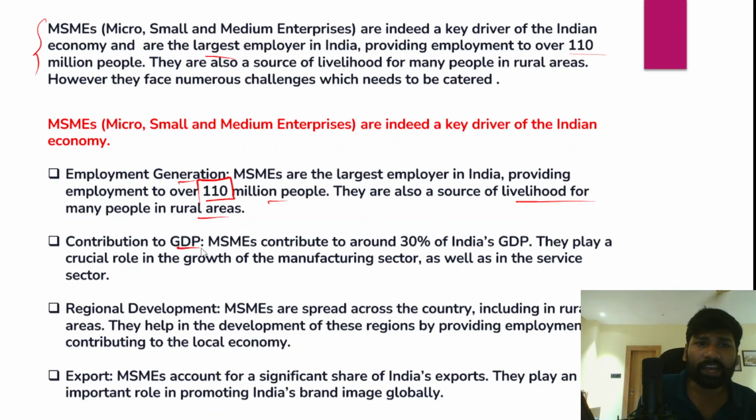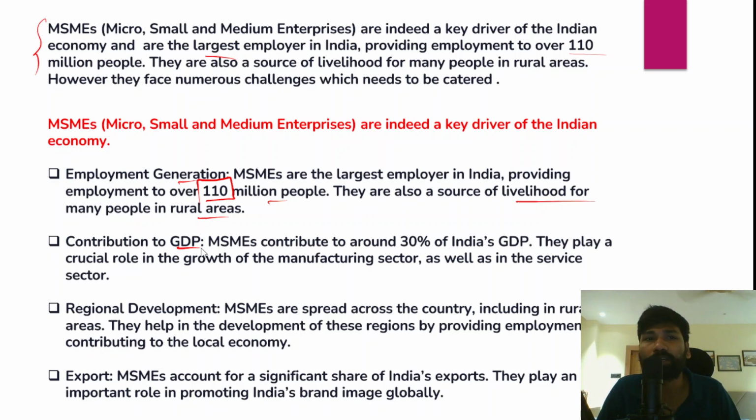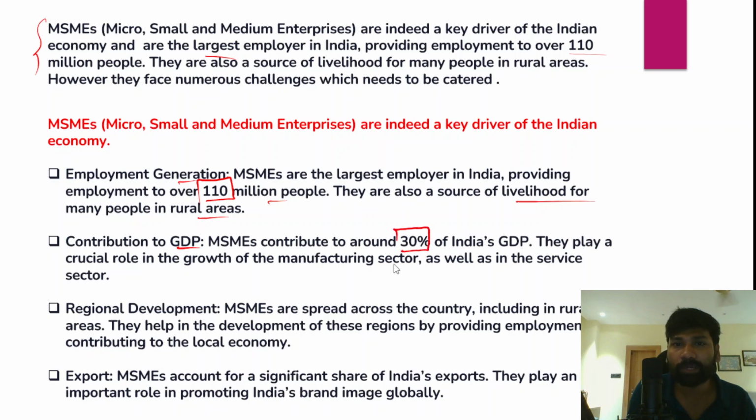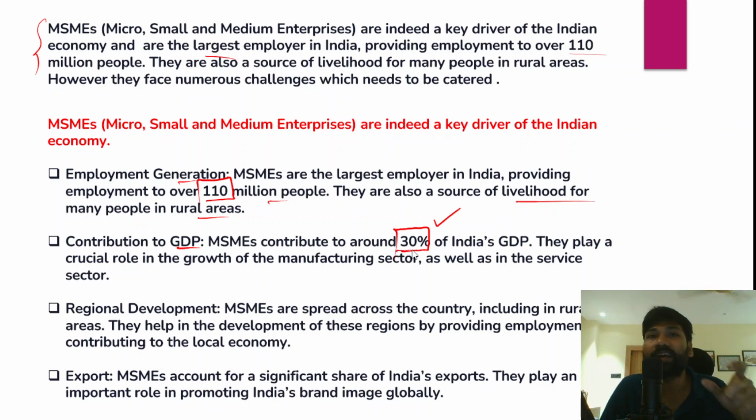And apart from that, MSME also plays a very important role because it contributes to India's GDP, right? So in fact, MSMEs contribute around 30% of India's total GDP, and this is a very significant and very important number. Now if you look at the contribution of the agriculture sector to Indian GDP, it is just hovering around 18% to 20%. But if you look at MSMEs' contribution to the Indian economy, it is around 30% of India's GDP.